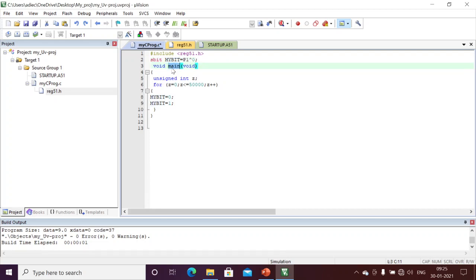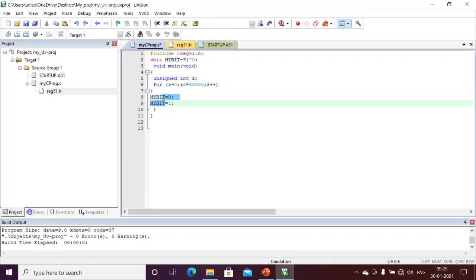And here the main program. This is my 50,000 times. I need to toggle my port 1.0. That's why I have taken the unsigned int z. This z for loop I am repeating 50,000 times. First 0, 0 is less than 50,000 times.